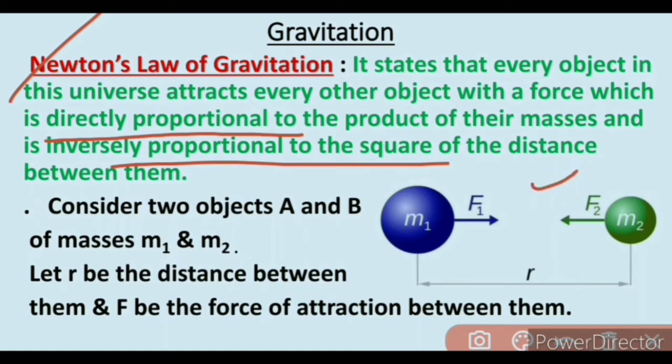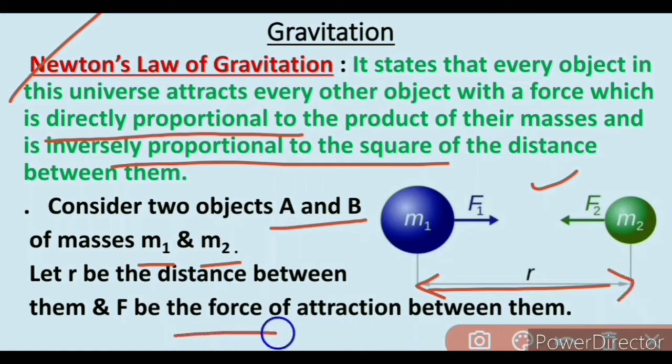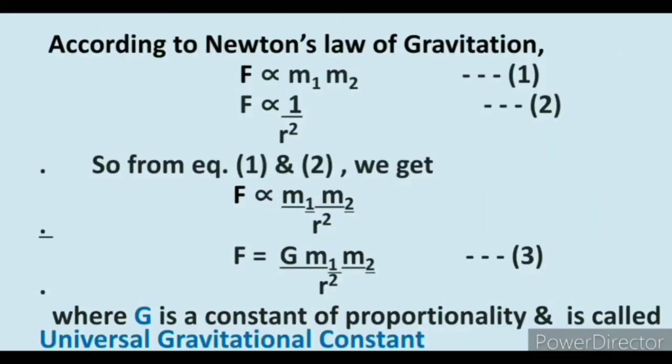Now we have a diagram. Consider two objects A and B. The mass of object A is m1 and the mass of object B is m2. Let r be the distance between them and F be the force of attraction between them. Now, according to Newton's law of gravitation, F is directly proportional to the product of their masses and F is inversely proportional to the square of the distance between them.